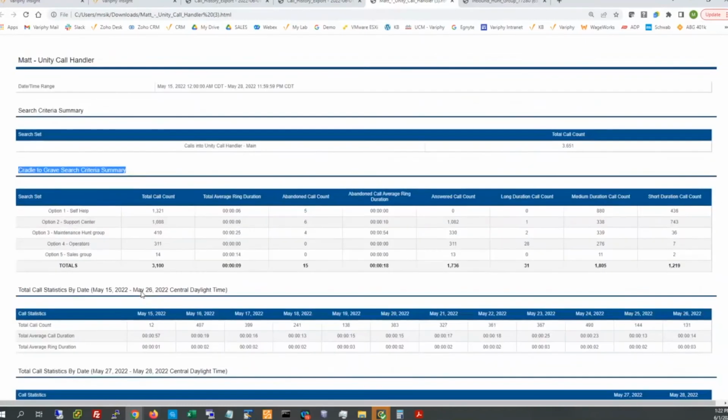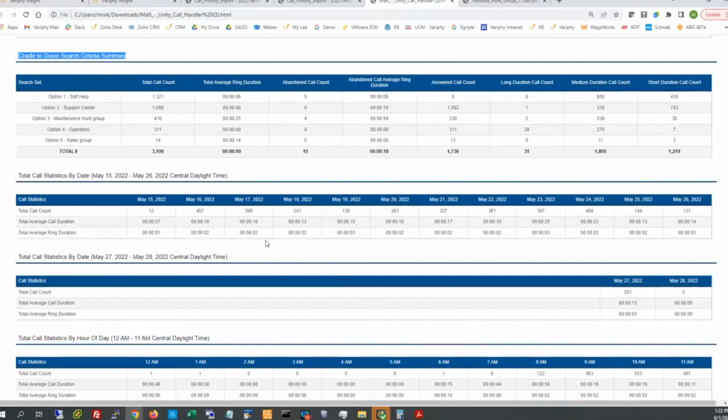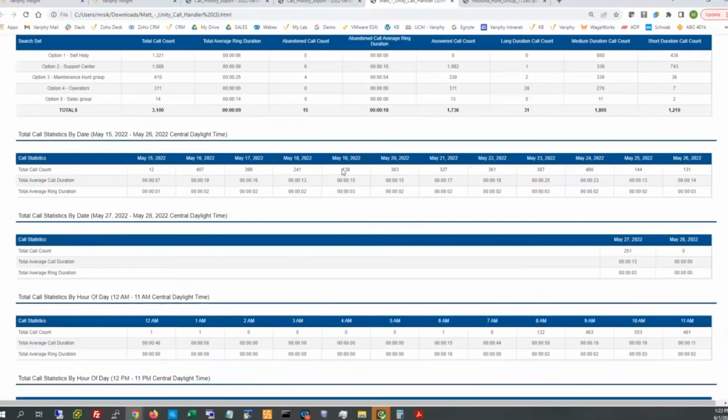If we needed to, we could break them out individually. I've done that in the widgets, which I'll show you in a few moments. But these could certainly be sliced out and put into different reports so we can get more granularity on these menu option presses. These summarizations that we're seeing right here are for the group as a whole, or for all 3,651 that came into the Unity handler during this time frame.